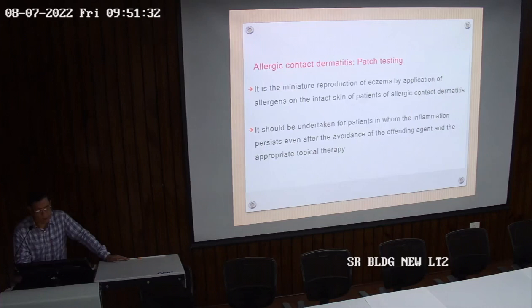It is the miniature reproduction of eczema by application of allergen on the intact skin of a patient of allergic CD. It should be undertaken for patients in whom the inflammation persists even after avoidance of the offending agent. So this is not the first instance we apply patch testing. We try to treat the patient. Most of the time there is no recurrence. If recurrence is there and it becomes chronic, then we try to find out the cause, and if we find the cause, then only we'll be able to treat the patient. Otherwise it will recur after stoppage of the treatment.